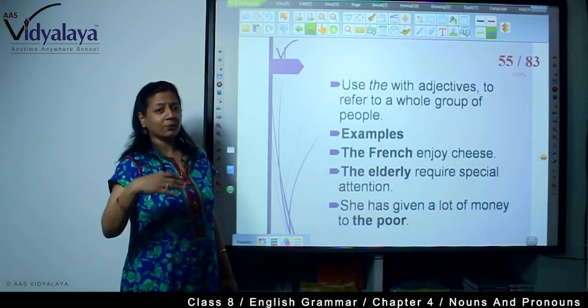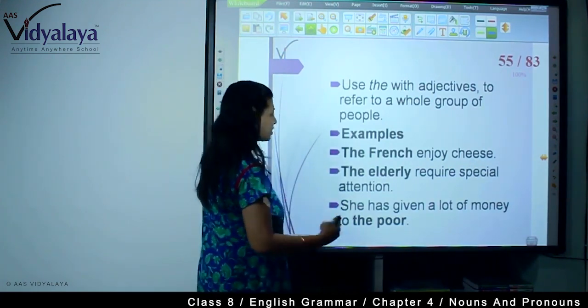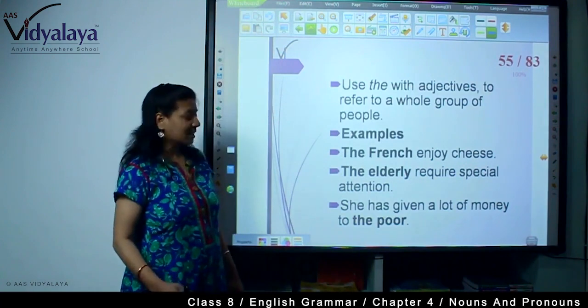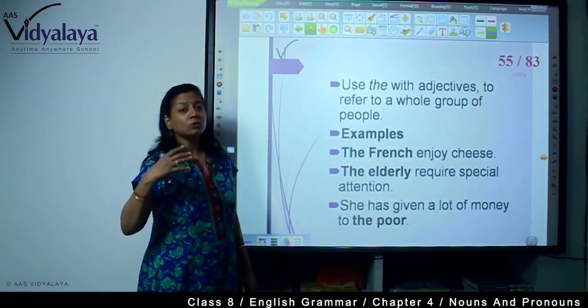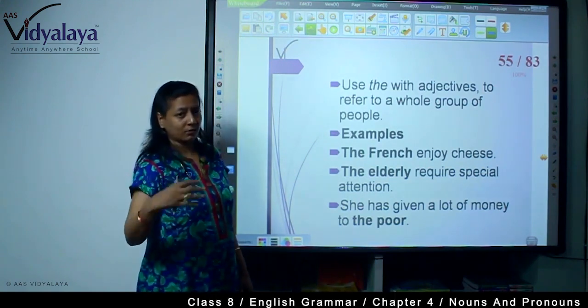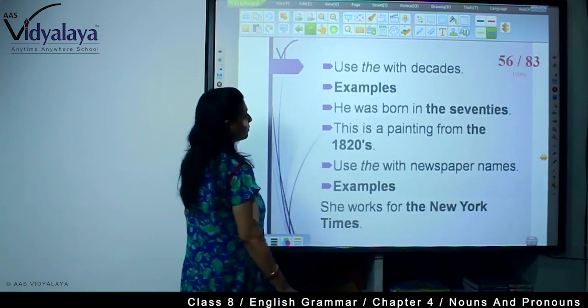Now, the is used with adjectives to refer to a whole group of people. For example, the army, the jury. Example, the French enjoy cheese. The elderly require special attention. She has given a lot of money to the poor, the whole class. When we say that, the is used.